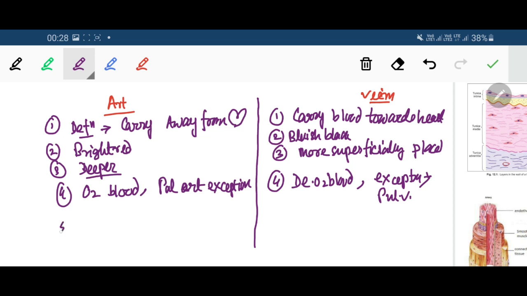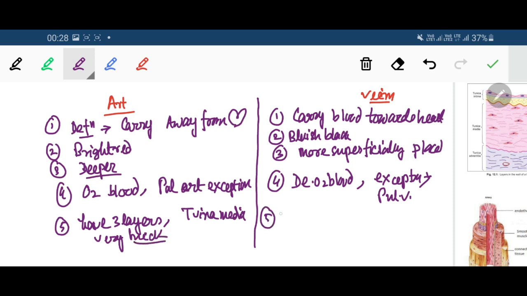Then regarding the structure, both the artery and vein have three layers in their wall: tunica intima, tunica media and tunica adventitia from inside outward. But in case of arteries, the tunica media layer is very thick.